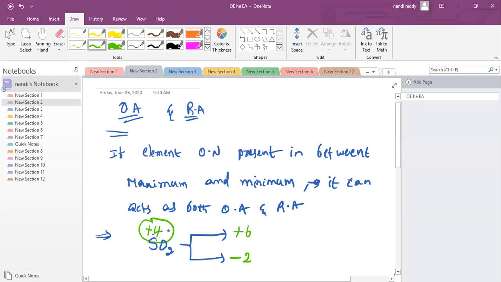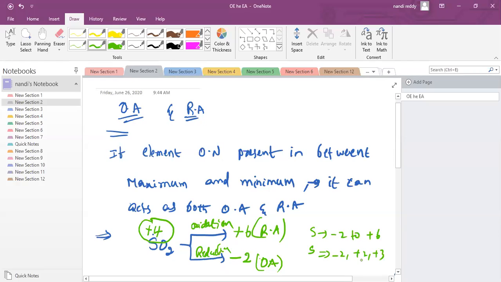For example, sulfur going from +4 to +6 means oxidation, so it acts as a reducing agent. +4 to -2 means gaining electrons, which is reduction, which means oxidizing agent. Sulfur can show -2, +2, +3, +4, +6, anything. Clear?